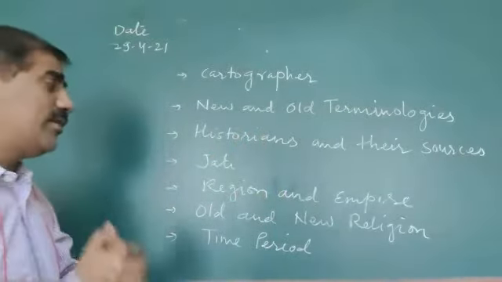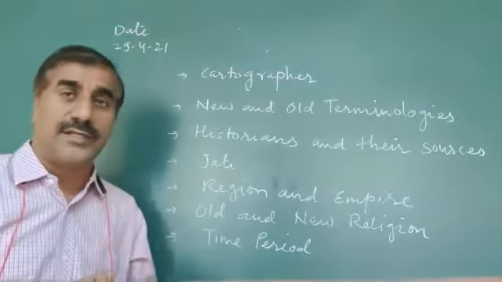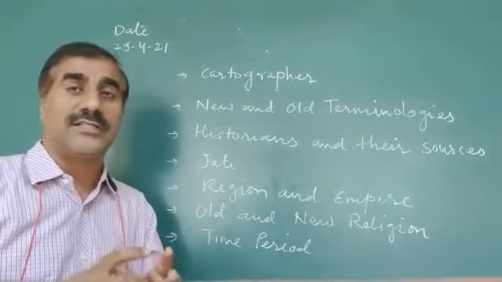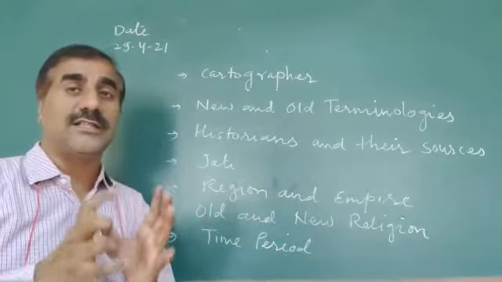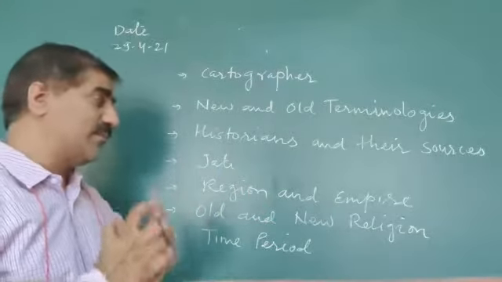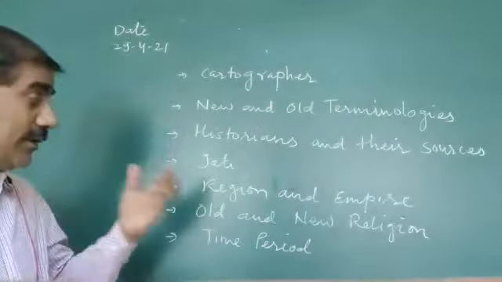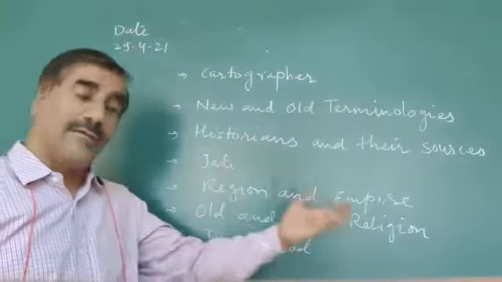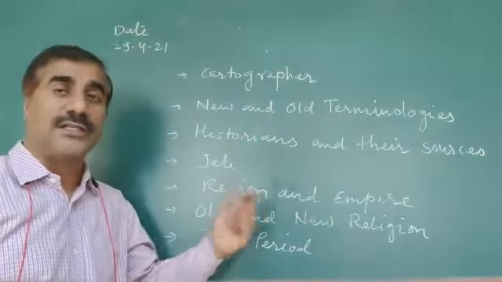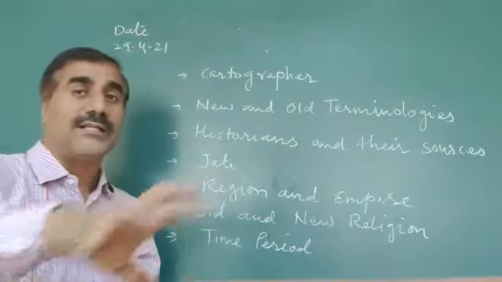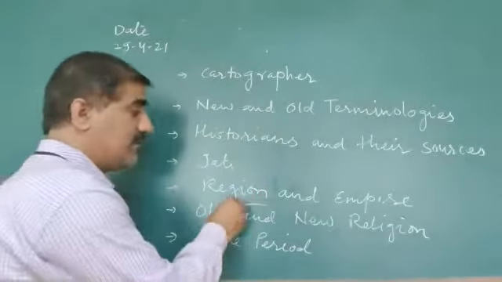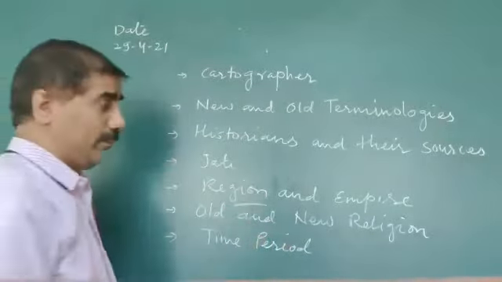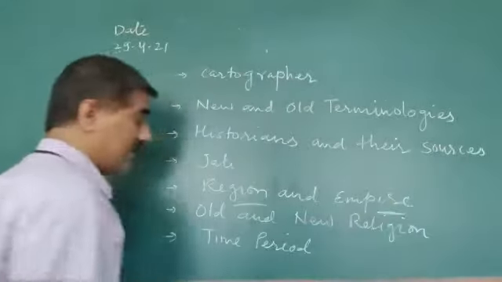In this chapter we will also discuss the jati, a group of caste known as the jati, and the meeting of the jatis considered a jati panchayat. And new religion. We will discuss the region: a geographical and cultural area. Region and empire we will discuss in this chapter.